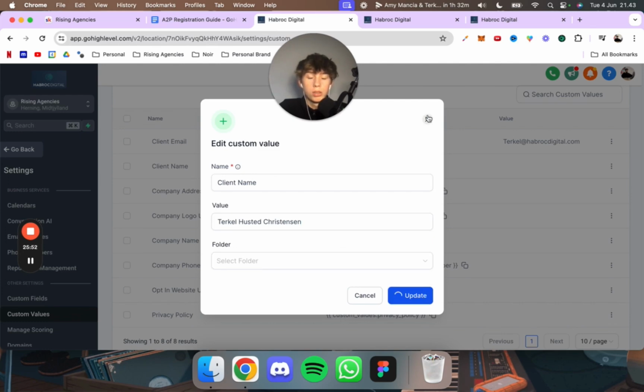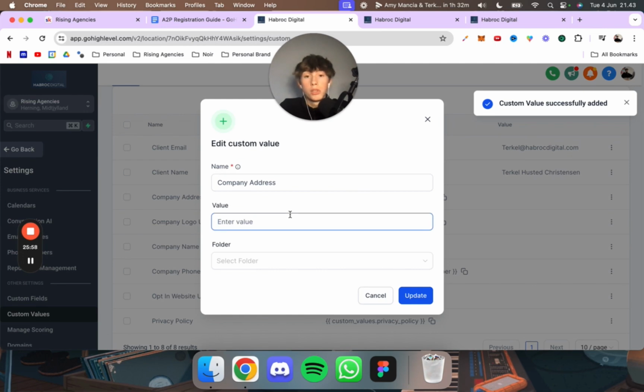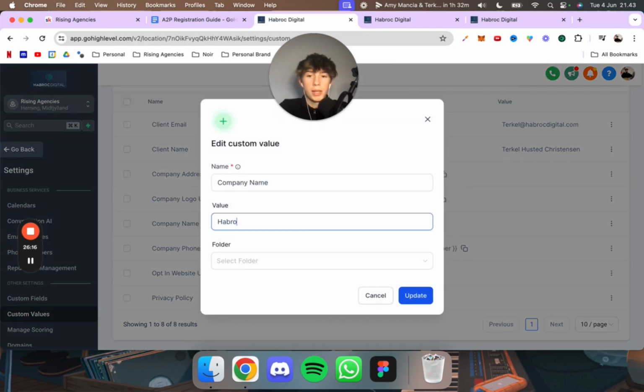Let me just do it. Company address: you want to put in the address that the company is registered to, that you put on the brand registration we did at the start, where it asks for the business details. So you just want to put that in. I'm not going to put it in right now. Company logo URL: you don't have to put anything in this one. Company name: you want to put your actual company name, so that's Haprock Digital LLC. It's really important you remember LLC, okay? Or whatever your company ends in.